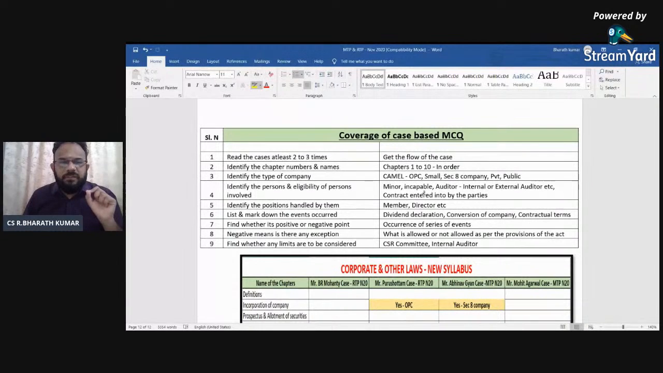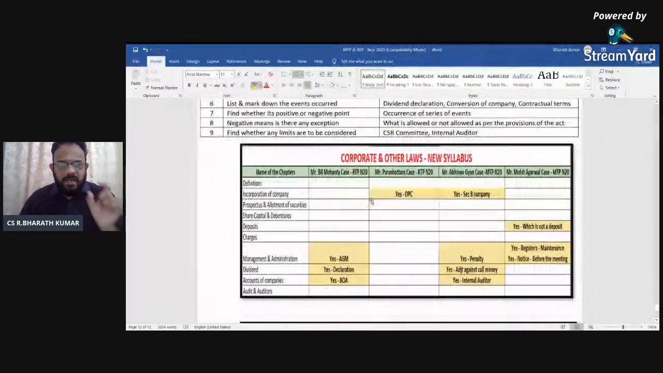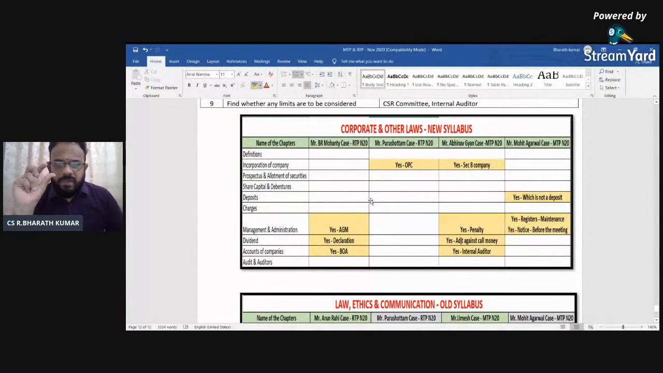Second, identify the chapter number and names. I already told you the chapter flow. See the point here. I have clearly marked corporate and other laws wherever it is there.